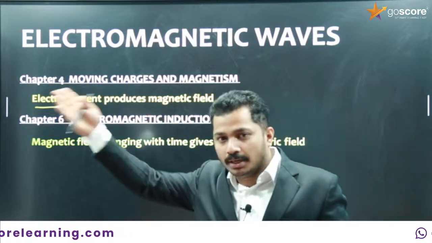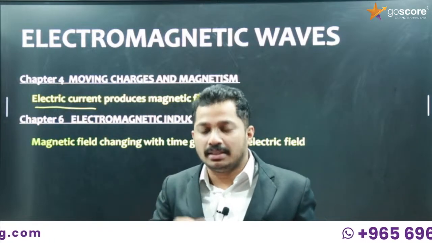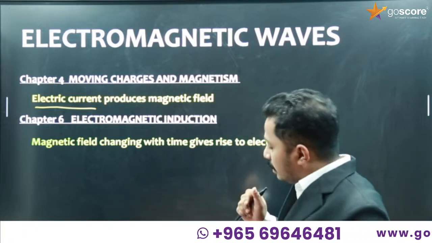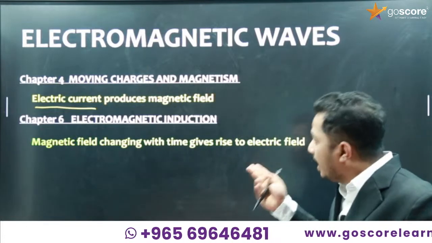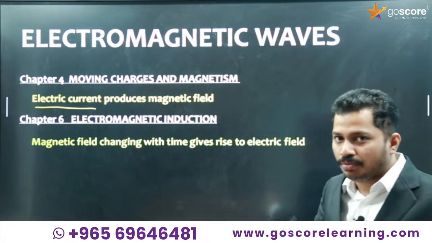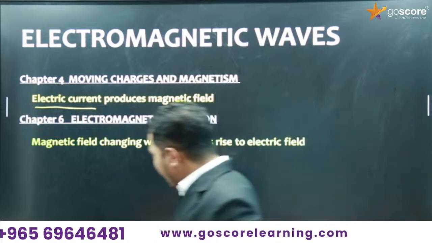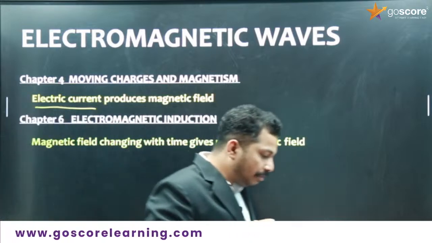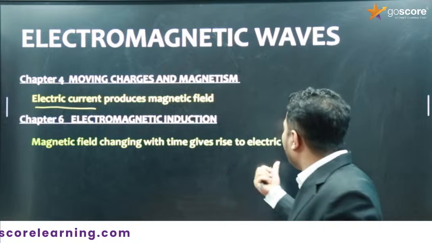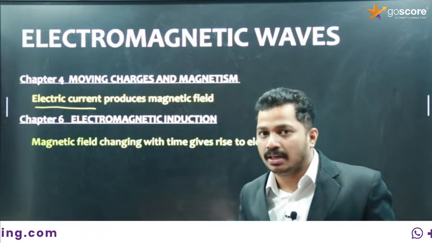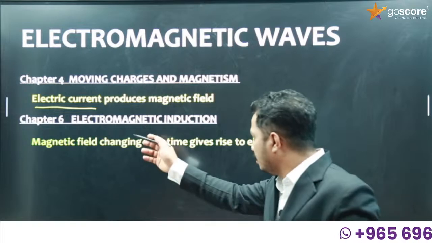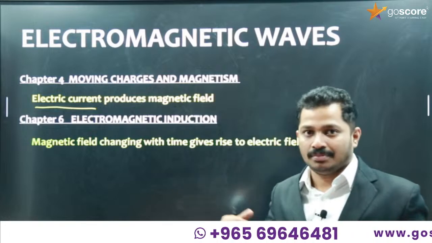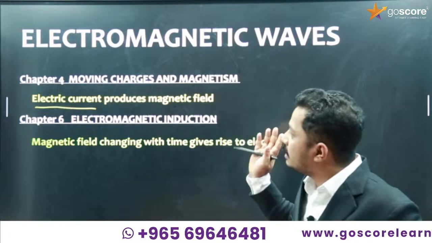It's not only this chapter. In grade 10, the last chapter, magnetic effect of electric current, you have learned that electric current, a moving charge, will produce a magnetic field. And what you have learned in chapter 6, which is electromagnetic induction, is that a time varying magnetic field, or magnetic field changing with time, will give rise to an electric field. That is electromagnetic induction, right? Whenever there is some change in magnetic flux, an electric field will be produced. That is what you discussed in chapter 6.